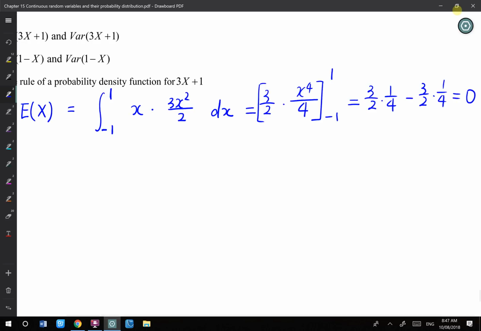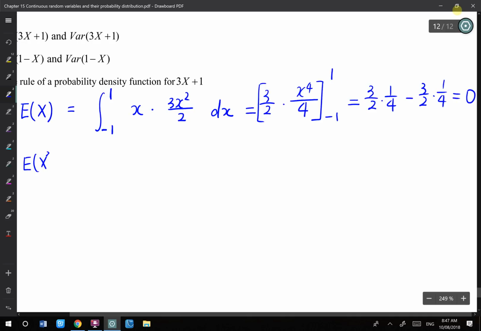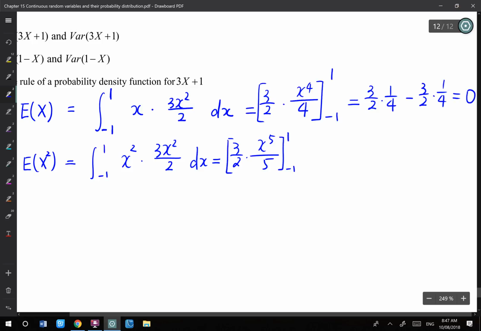I also need the variance, so I can go for expected x squared. That's the integral from -1 to 1 of x squared times 3x squared over 2, that is, x squared times f(x). Well, 3 over 2 is the coefficient. That's to the power 4, so to the power 5 over 5.